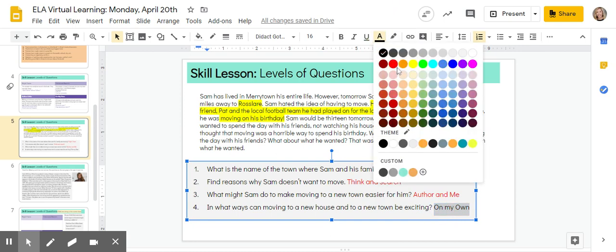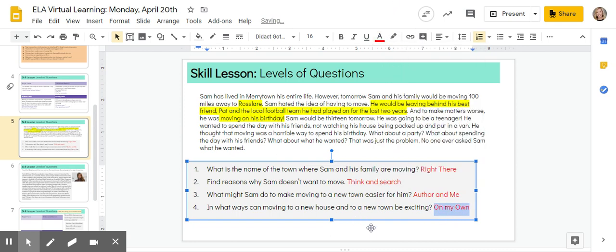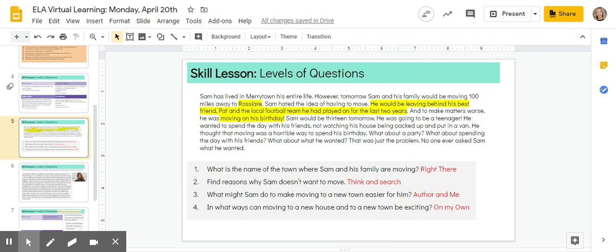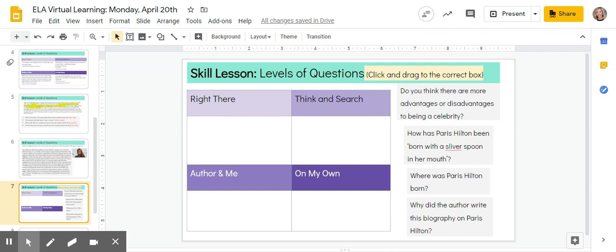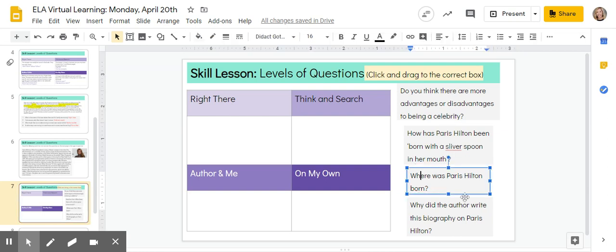So as you can see, the 4 levels of questions are being asked here. And they are actually going in order this time. On the next slide, I would like for you to practice. This is a nonfiction text, and it's about a celebrity called Paris Hilton. I want you to read about her, and then on the following slide, I have 4 different questions. Of course, they're mixed up in different orders. I want you to read the question and decide what type of question this is. And I want you to click and drag the question over to the correct box. And that's your practice for today.